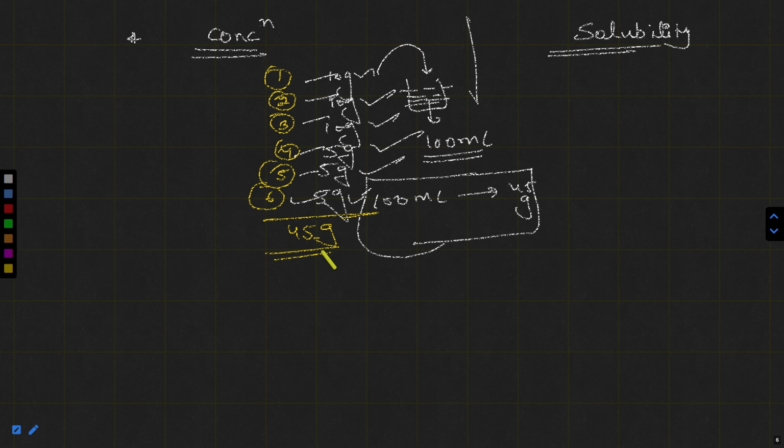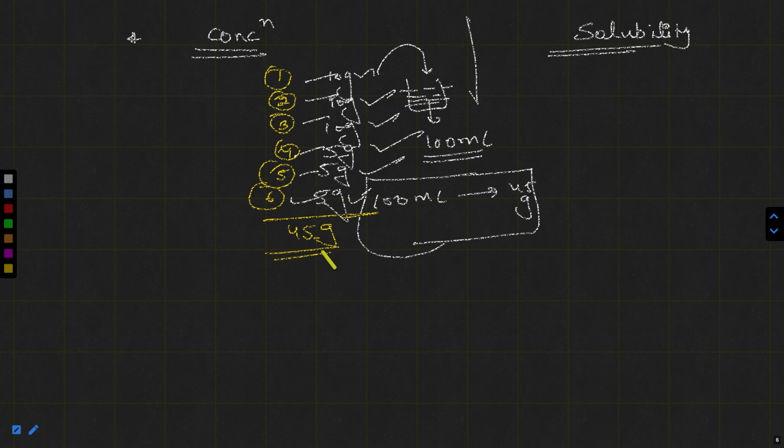And 100 ml can dissolve a maximum of 45 gram. If you want to dissolve more sugar, you have to change the temperature, pressure, or other conditions. But at a particular temperature and pressure, it cannot dissolve more than this 45 gram. The important and interesting point here is that there is a difference between concentration and solubility.